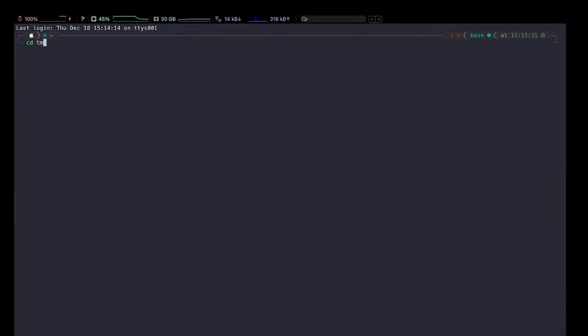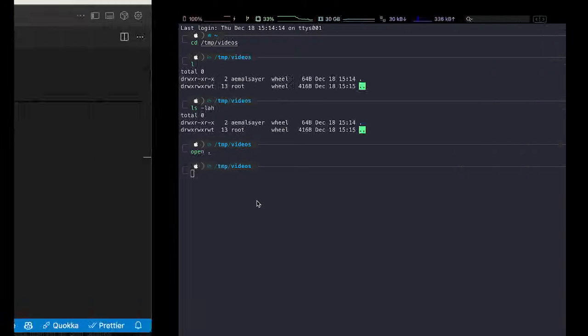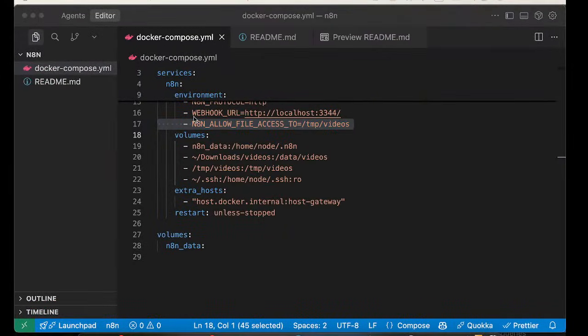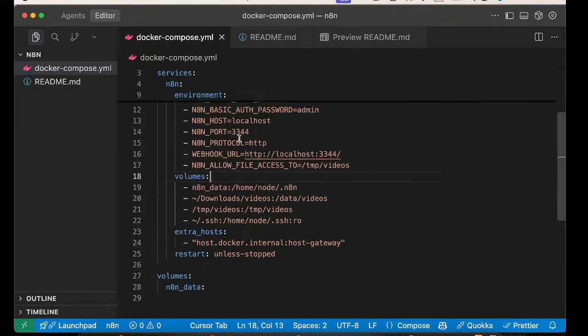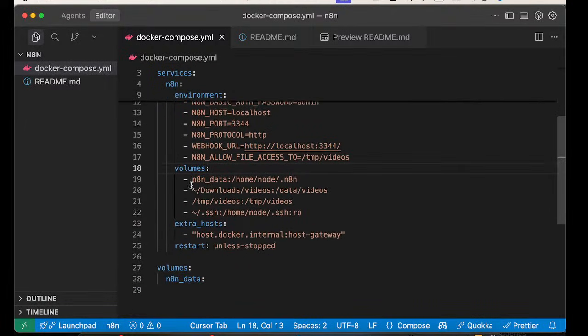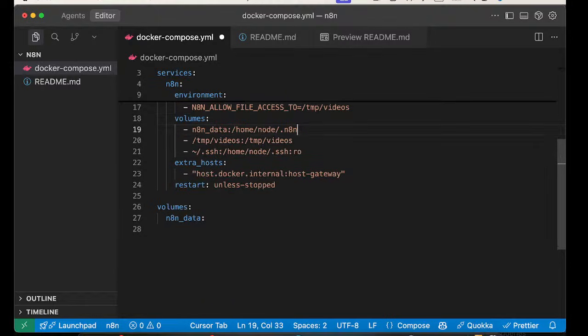So let's go there. I do not have any videos at the moment. I will put some videos there in just a sec. And then we have these volumes mounted, the n8n data. I want to expose it back, and well, this is not needed because I was experimenting with the downloads folder, it didn't work.